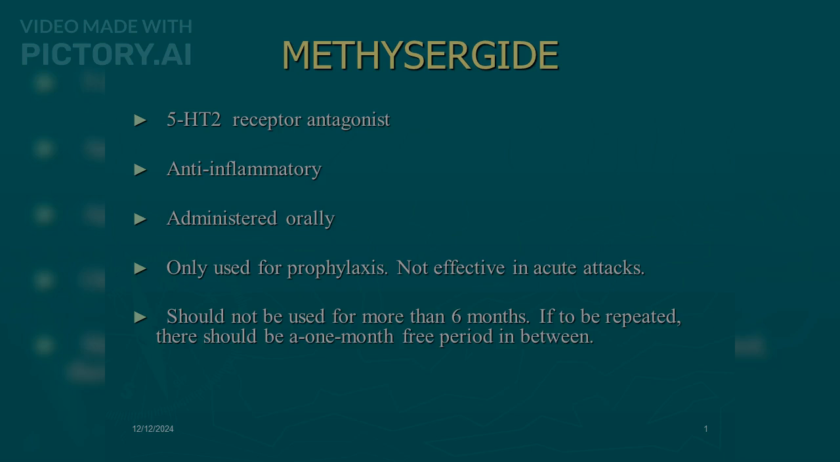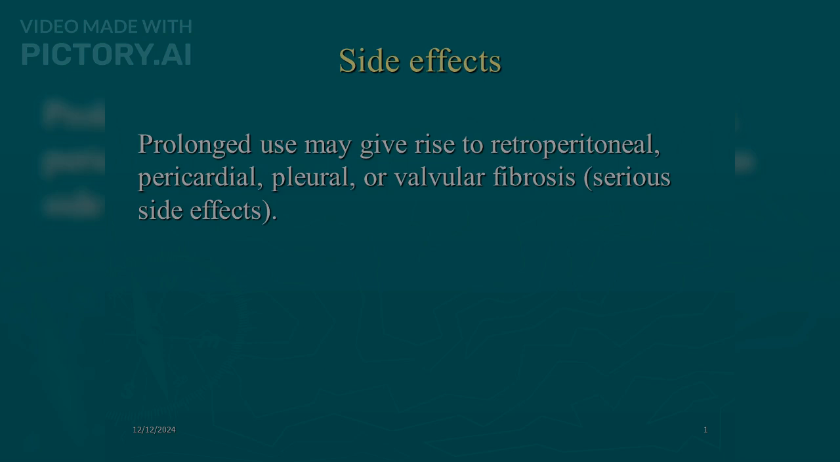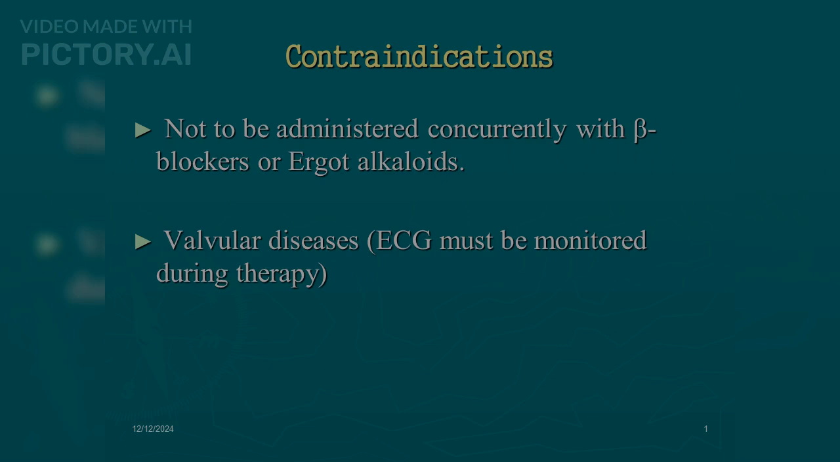Methysergide: 5-HT2 receptor antagonist, anti-inflammatory, administered orally, only used for prophylaxis. Not effective in acute attacks. Should not be used for more than 6 months. If to be repeated, there should be a 1-month free period in between. Side effects: prolonged use may give rise to retroperitoneal, pericardial, pleural, or valvular fibrosis. Serious side effects. Contraindications: not to be administered concurrently with beta blockers or ergot alkaloids. Valvular diseases: ECG must be monitored during therapy.